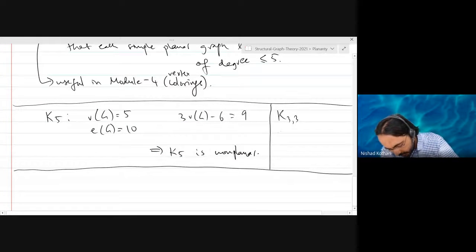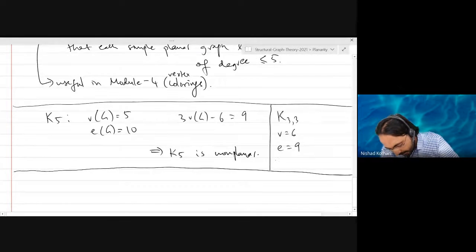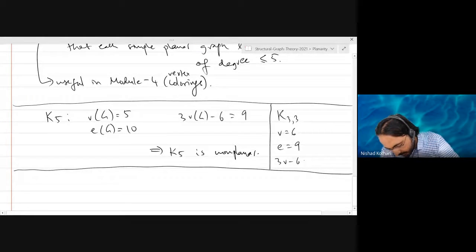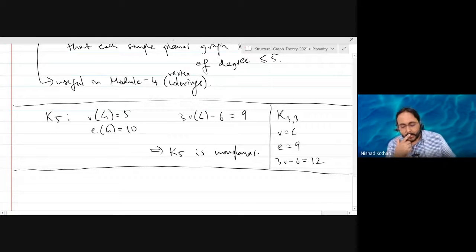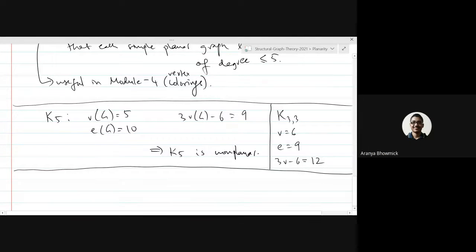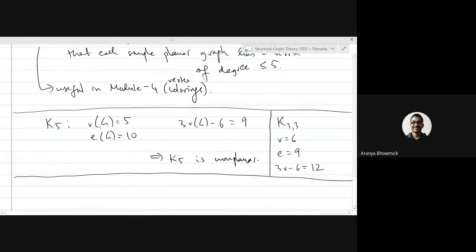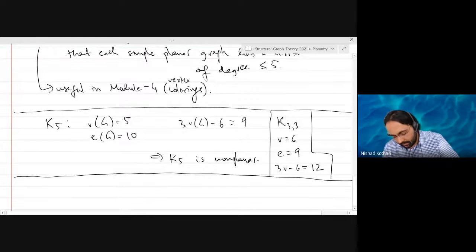So how many vertices? 6. Number of edges is 9. And 3 times the number of vertices minus 6 is exactly how much? 12, right? So K33 is a counter example. Yes, I got it, sir. It means K33 is not planar, but E is less than or equal to 3V minus 6. Exactly. Right.